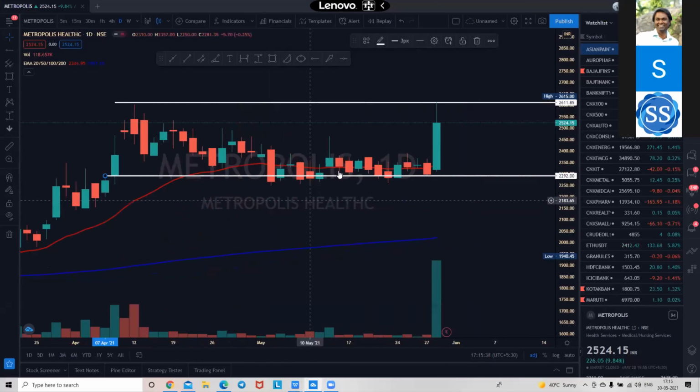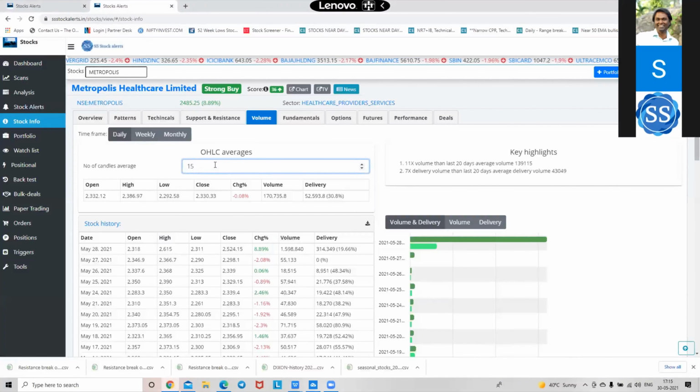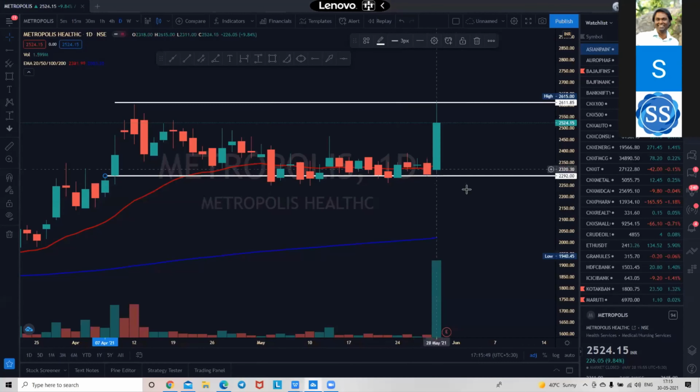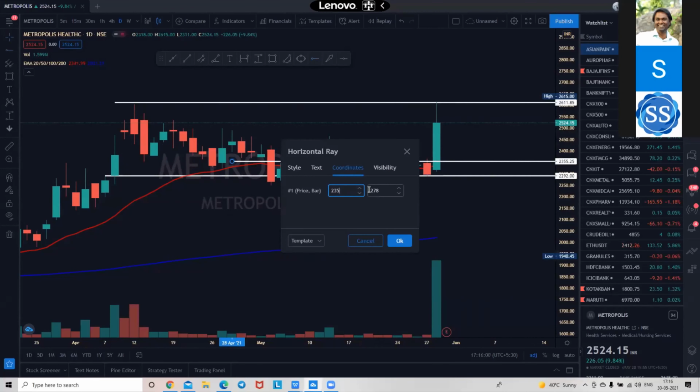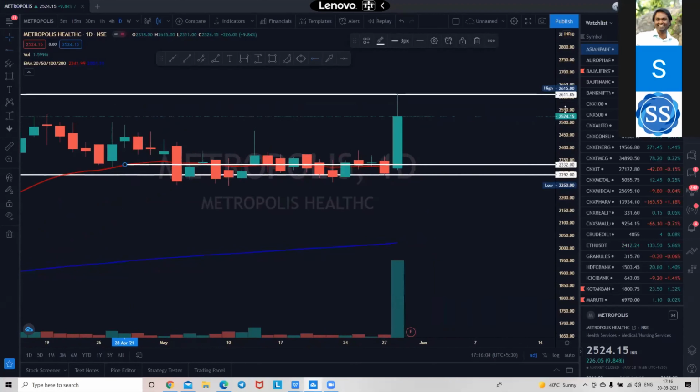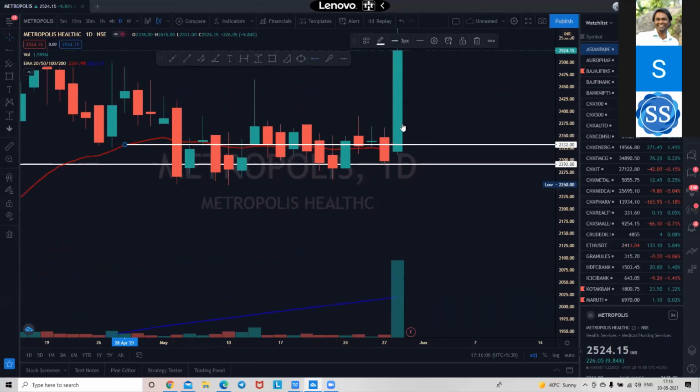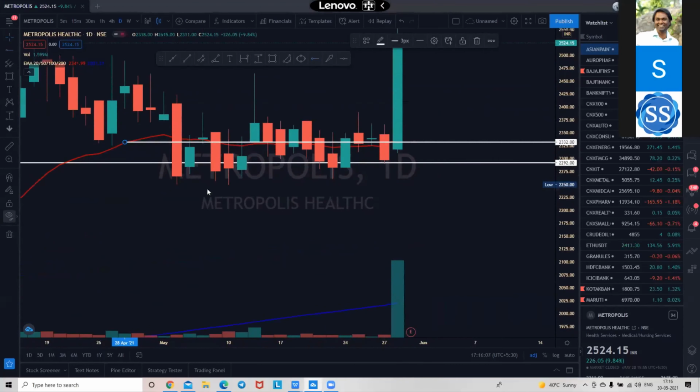See, 2292 is here. 8 or 15 दिन, if you're doing it for a swing trade, maybe 5 to 10, 15 days, the moment it breaks 2332, stock is in uptrend. 2332. Perfect. This was the trading range. Moment it breaks 2332, we are in for a treat.